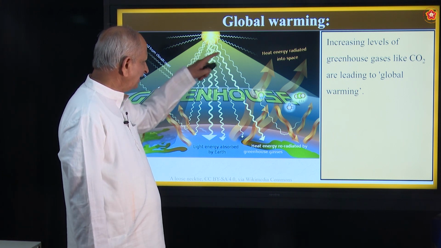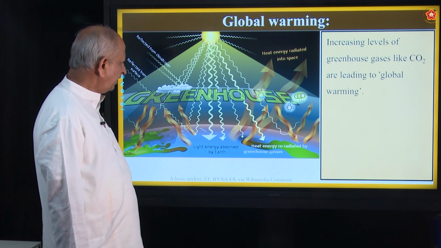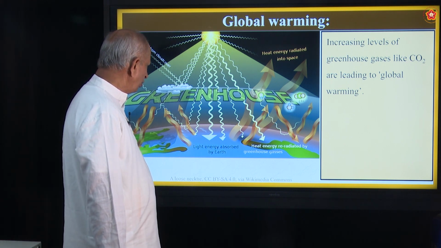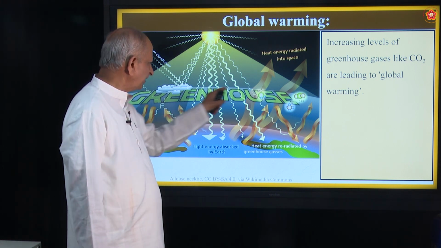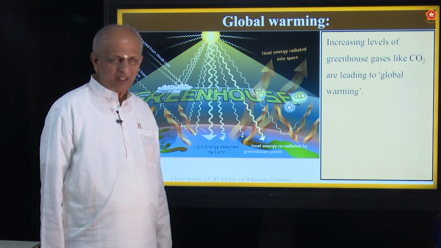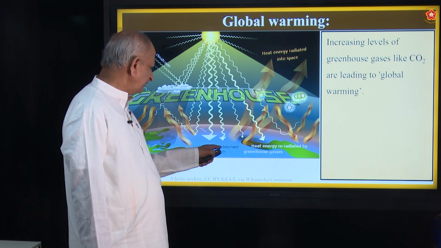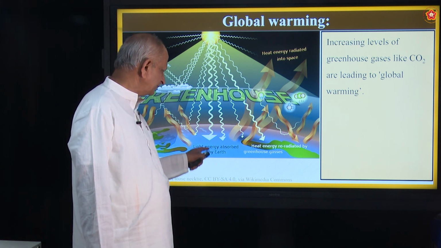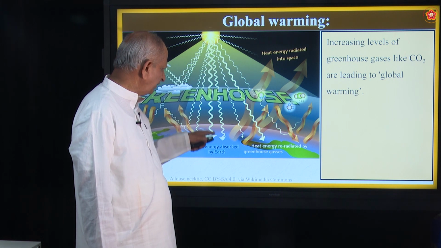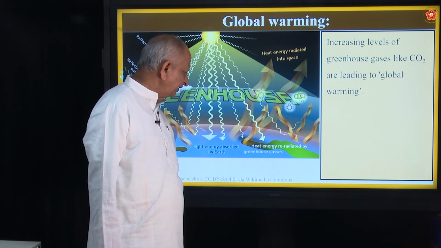So, increasing levels of greenhouse gases like carbon dioxide are leading to global warming. So, this is a greenhouse gas. What is the name of the gas? Carbon dioxide. What does it do? Light energy absorbed by earth. So, this is the light that is coming in. Heat energy radiated by greenhouse gases.